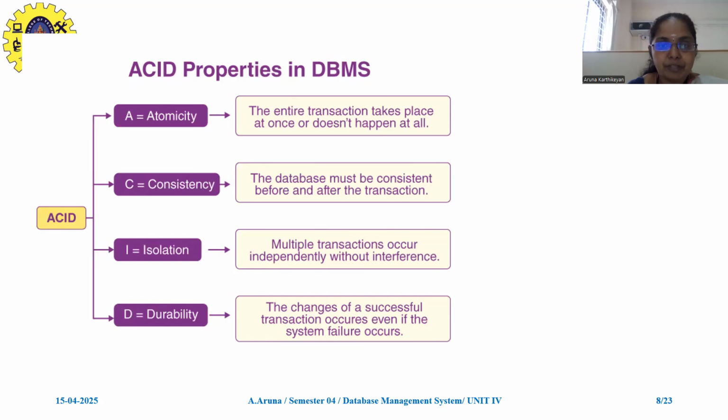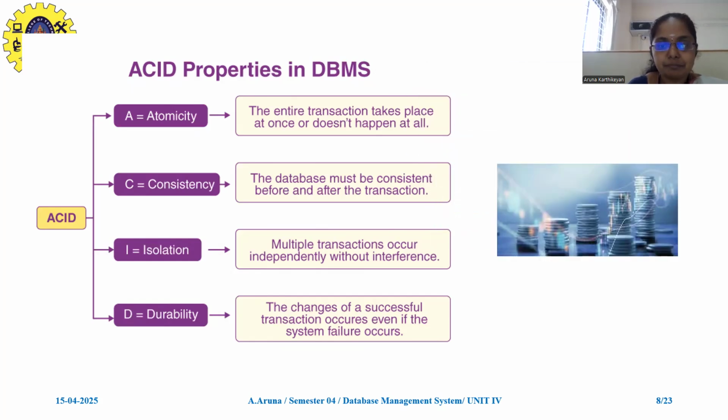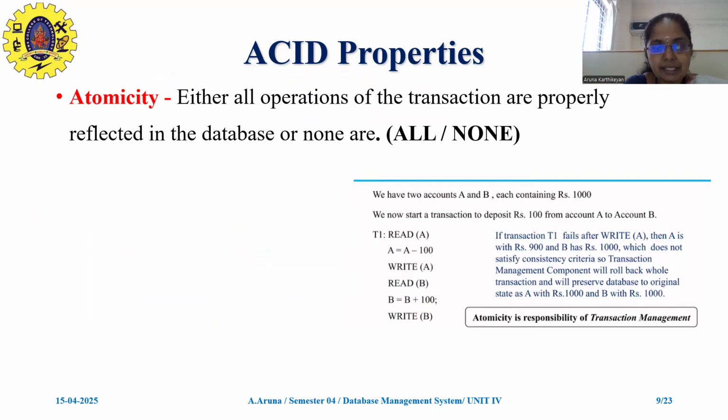Let us see one by one along with an example. The first one is the atomicity property. I can say that either the transaction is taken completely or it should not be taken at all. Now we have two accounts, A and B, each containing 1,000 rupees. From account A, I am going to transfer 100 to account B. After the transfer, A must have 900 and B must have 1,100.